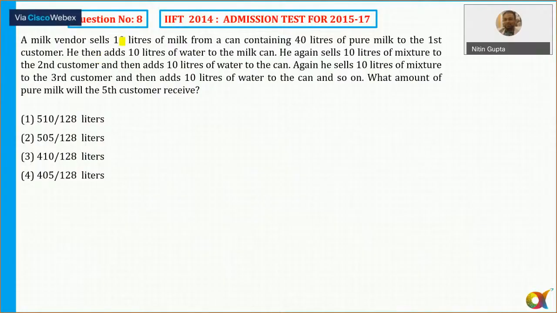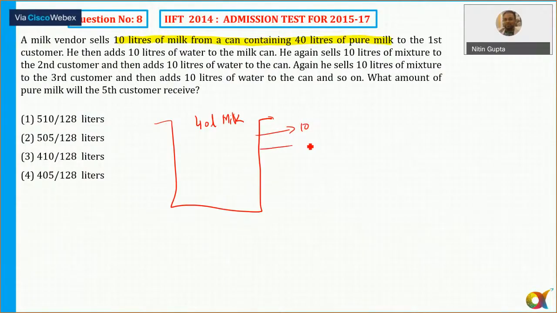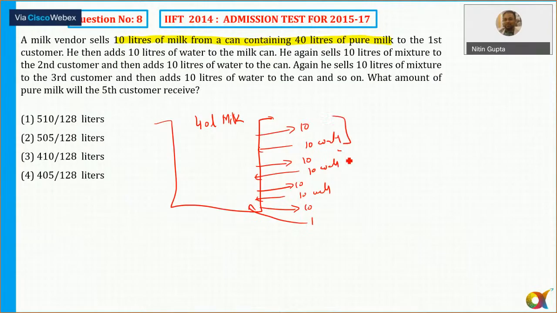A milk vendor sells 10 liters of pure milk. So in a container, there is 40 liters of pure milk. He sells 10 liters of milk from the can, and then he adds 10 liters of water. In the second step also he sells 10 and again adds 10 liters of water. Again he sells 10 liters and adds 10 liters of water, again he sells 10 liters and then adds 10 liters of water. So this is the situation after 4 customers, isn't it?